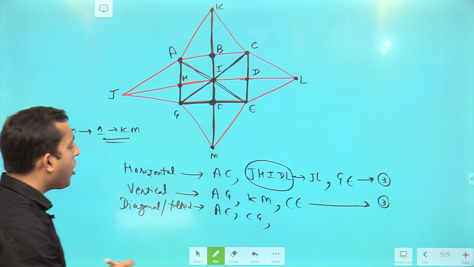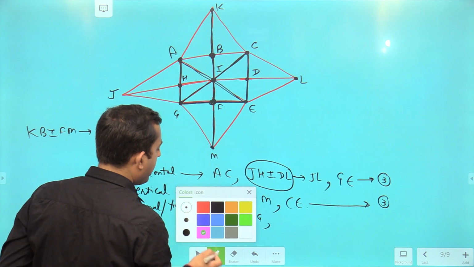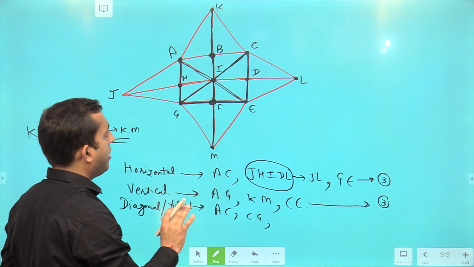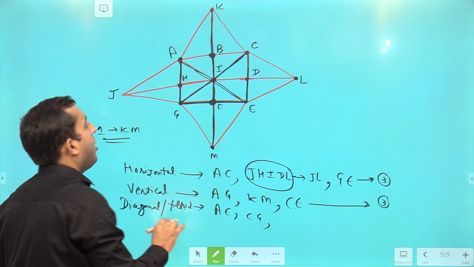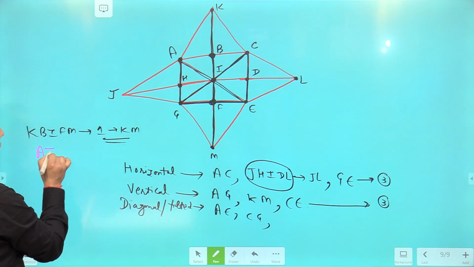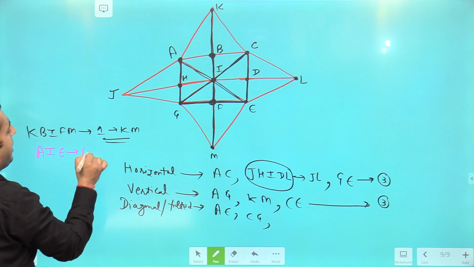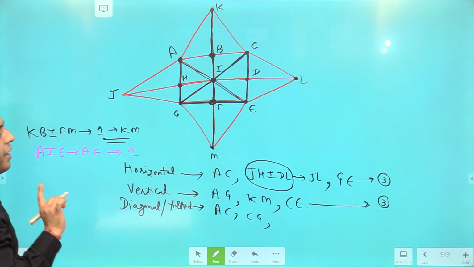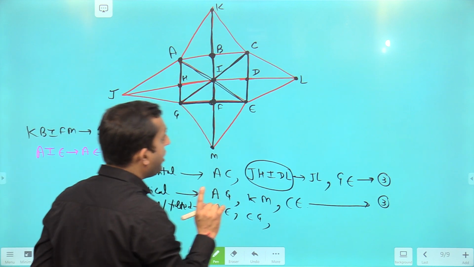After it, we are talking about tilted or diagonal lines. We have counted diagonals. Now, after it, talking about AE. AIE and AE are the same thing. They both are forming one single line, right? So I'm writing AE only.